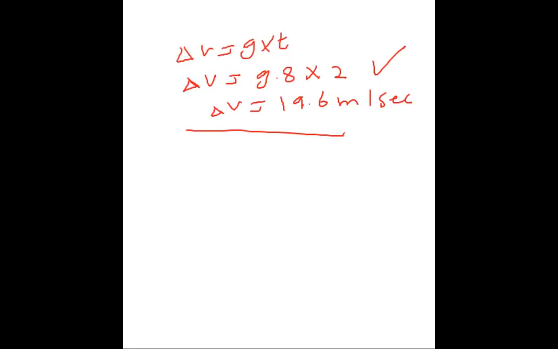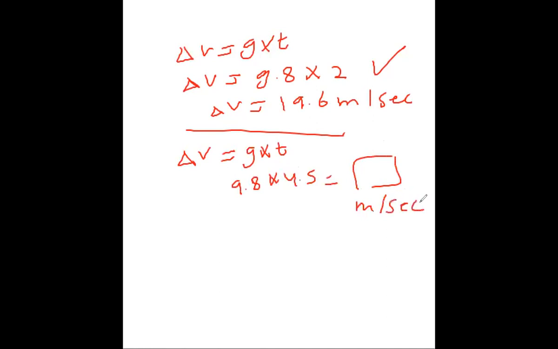Then the second question says the same penny hits the ground in 4.5 seconds. What is the penny's velocity when it hits the ground? We do the same steps, but instead of using a time of 2, we change the time to 4.5. So 9.8 multiplied by 4.5. Of course, you use your calculator to get the amount in meters per second, and like this you answer number 2.